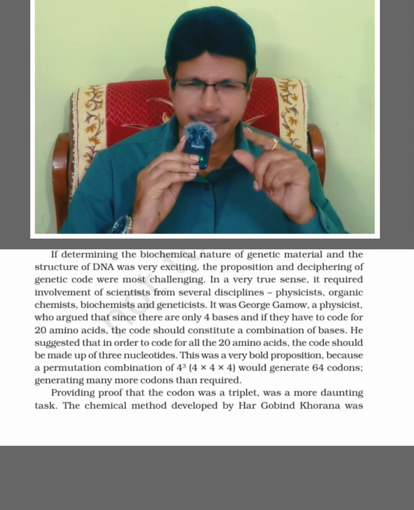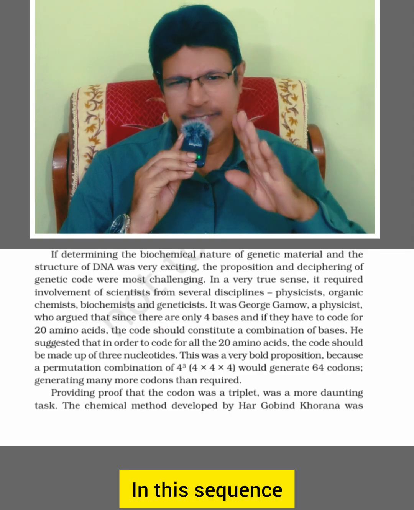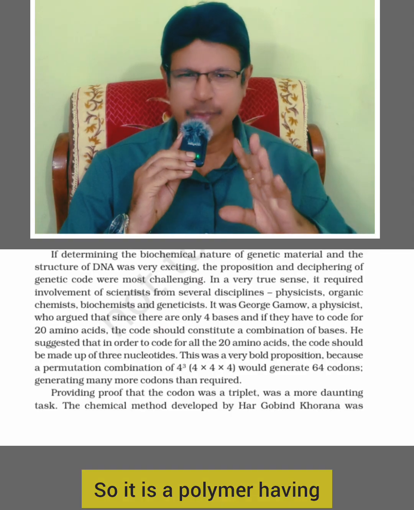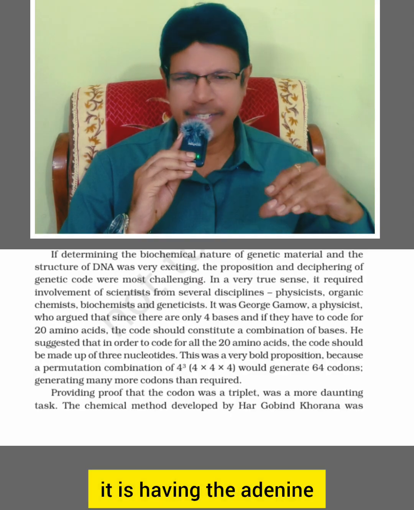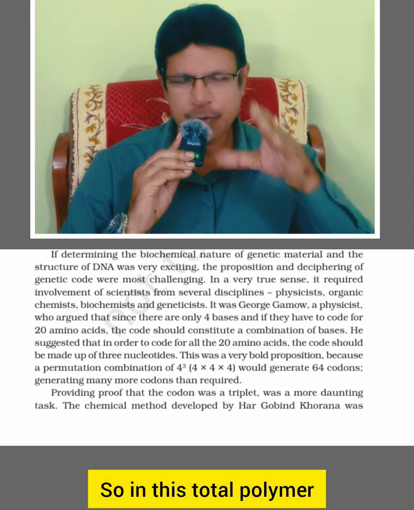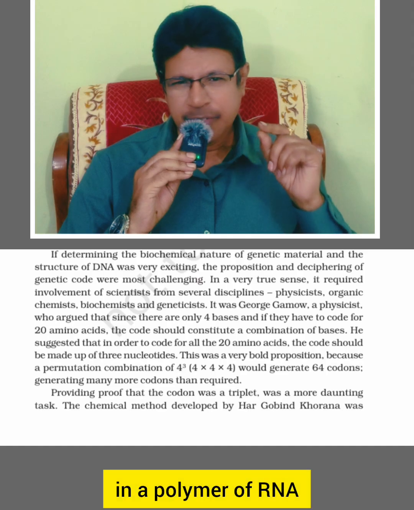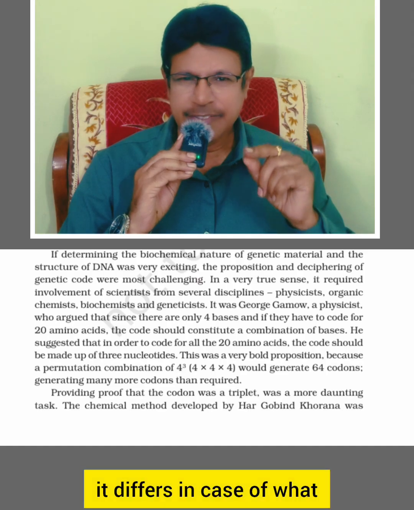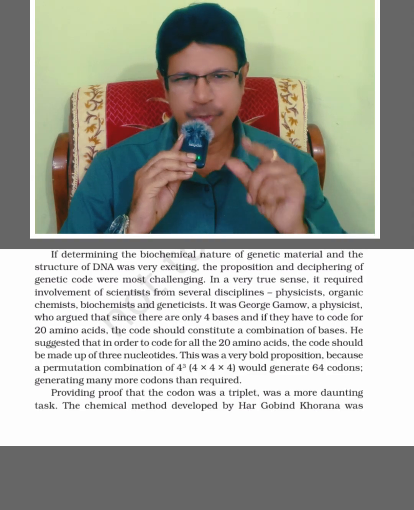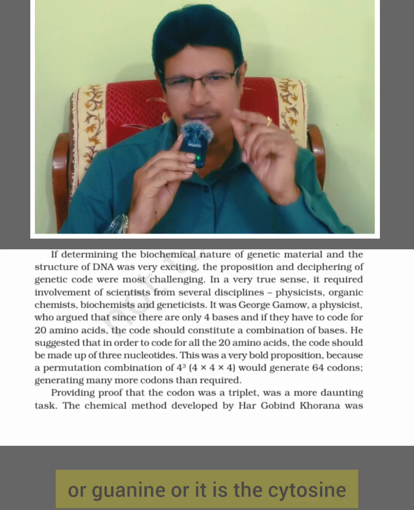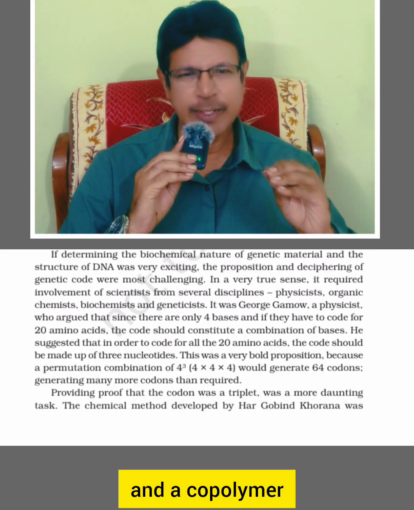Suppose in a sequence of nucleotides there are four nucleotides. In this sequence cytosine is there, so it is a polymer having cytosine. In another polymer it has adenine. So with cytosine and adenine, in total this polymer is called a copolymer. In a polymer of RNA, it differs in the nitrogen bases; sugar and phosphate are the same. So in this polymer it may be adenine or guanine or cytosine. So that is how homopolymers and copolymers were selected.